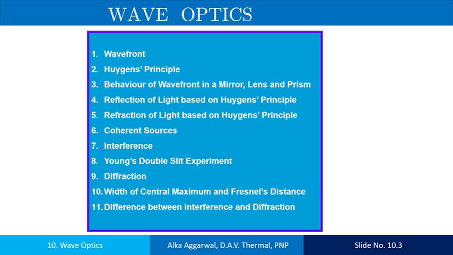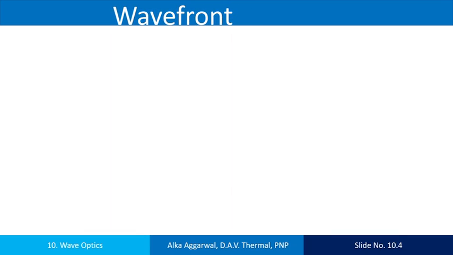Now, in this chapter, we will study the following topics: the wavefront, Huygens' principle, behavior of the wavefront in mirror, lens, reflection of light and refraction of light. We prove these laws on the basis of Huygens' principle. Then the coherent sources, interference, Young's double slit experiment, diffraction, width of the central maxima, and the difference between interference and diffraction. Now we start with wavefront.